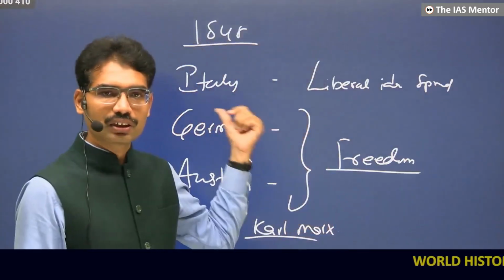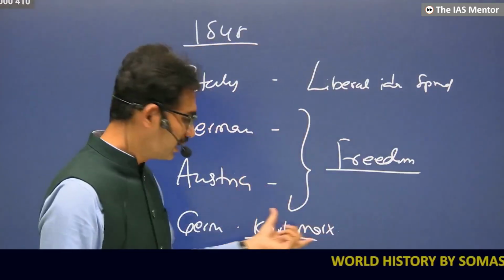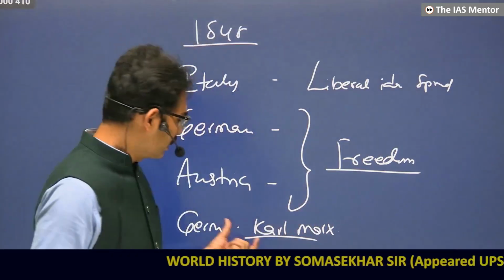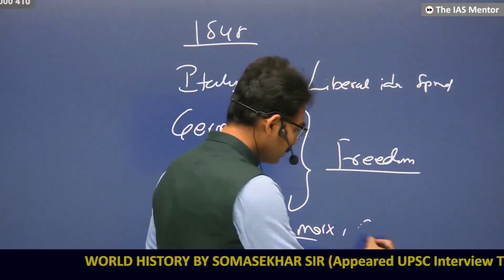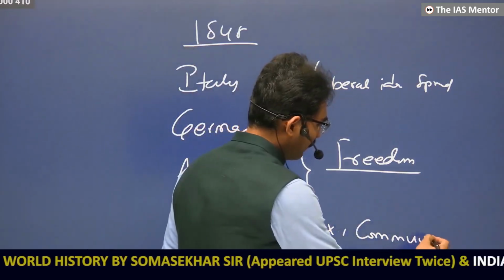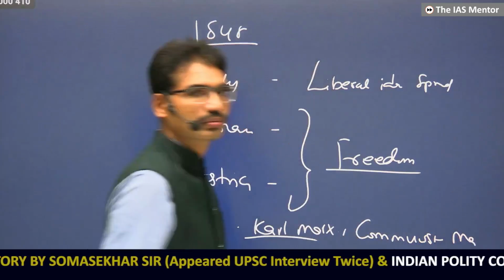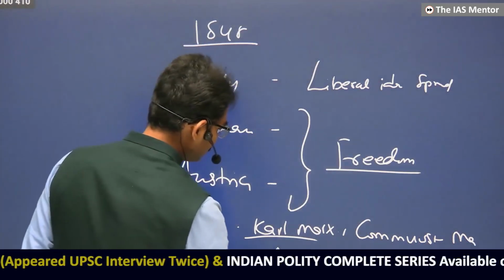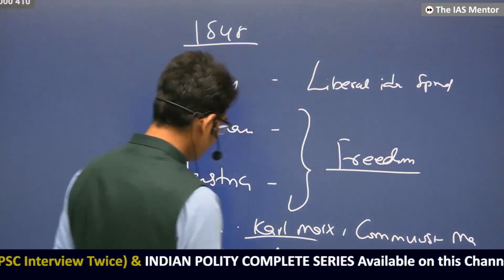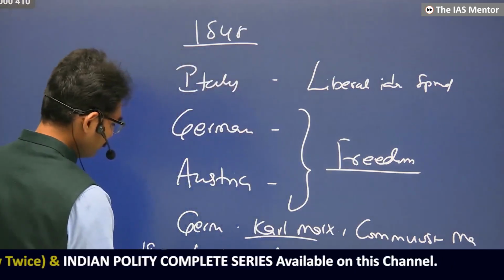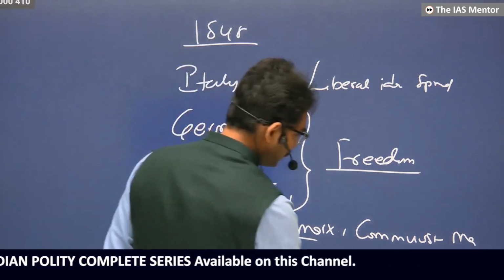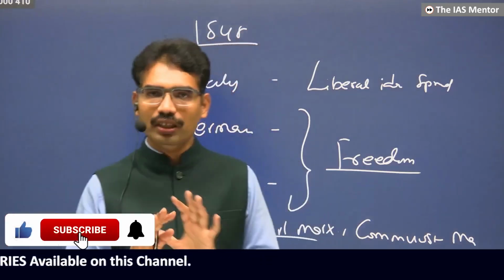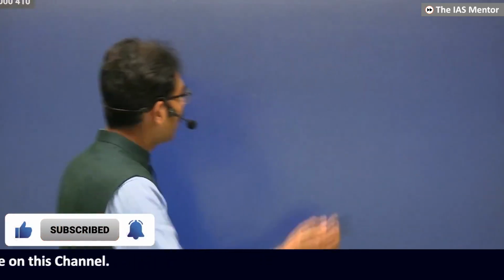He lived in the United Kingdom, and from there, along with his friend Friedrich Engels, he gave the Communist Manifesto. And in fact, even in the United Kingdom, the Chartist movement had been going on since the 1830s. Everyone wanted their representation. Now the king's power was coming down altogether.